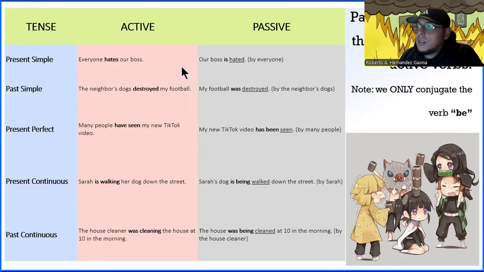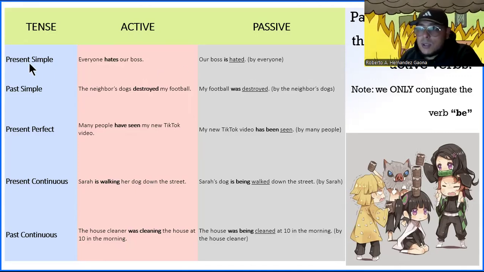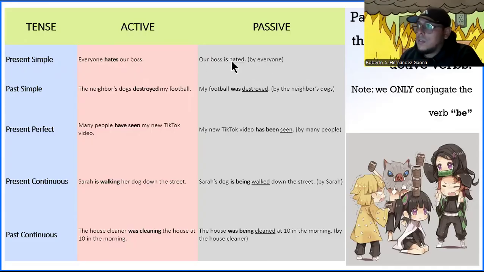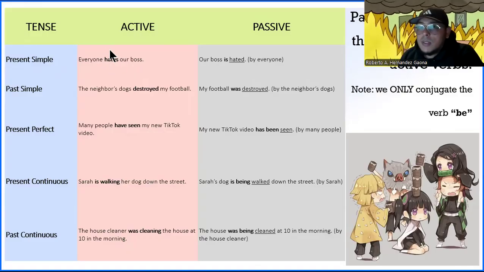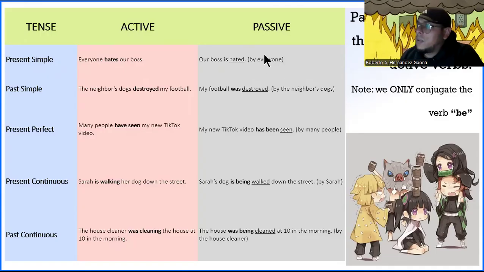So we have our boss, and then because hates is present simple, like you can already see over here, the verb to be is going to be in its present simple form. We have is. And then per the structure, it said that we needed to use the verb in past participle. What verb are we talking about? Well, the main verb in the sentence, which was hate. So we pass hate into hated because it's a regular verb. And then by everyone, either you can add it or you can remove it. It's completely optional, up to you. All right, so this would be an example of present simple.